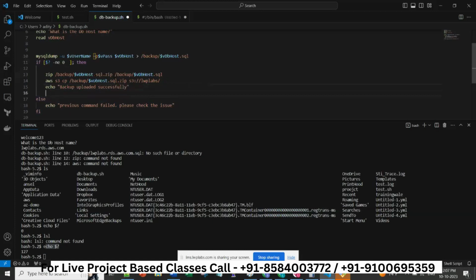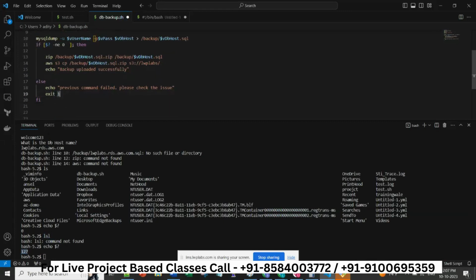Okay, so you will be able to get. Otherwise, it is saying previous command failed. Please check the issue, and then you have to exit with the help of exit 1. Means don't proceed, just exit from the script with exit 1 status. Here the status is 127 because if you give a wrong command, then the exit status is 127. But you are exiting, you are saying that okay, exit with 1, not with 0. 0 means successful. Any other number means there is an error code. There is some error happening.